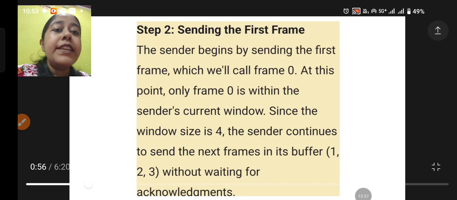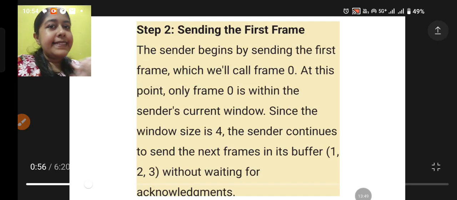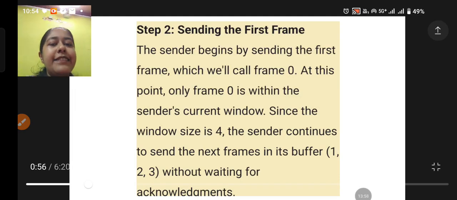At this point, only frame 0 is within the sender's current window. Since the window size is 4, the sender continues to send the next frames from the buffer. So it will obviously send the next frames 1, 2, 3, since my window size is 4, without waiting for any acknowledgement. It is not going to wait as in the stop and wait protocol.